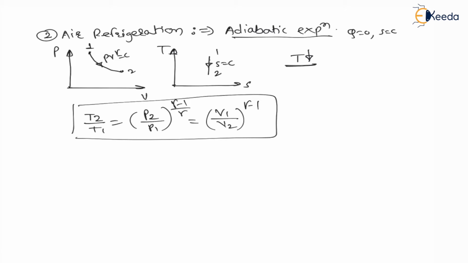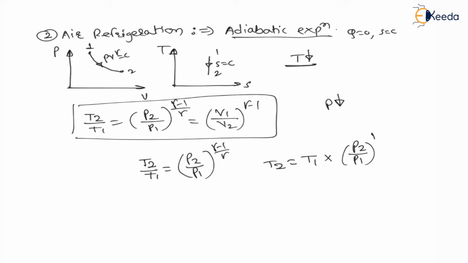Now, my dear students, here as pressure is decreasing, therefore from the relation T2 divided by T1 is equal to P2 divided by P1 raised to gamma minus 1 upon gamma, final temperature T2 is equal to initial temperature T1 into P2 divided by P1 raised to gamma minus 1 upon gamma. As pressure is decreasing means P2 is less than P1. Therefore, this ratio P2 divided by P1 is less than 1.